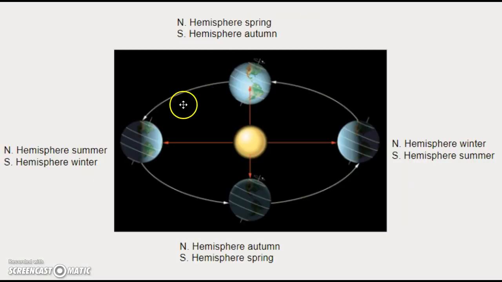So if we describe what is happening with the Earth itself, we need to look at these lines here. So we need to make sure we realize the equator. We have the equator that is 0 degrees north-south. It's a latitude line. We have the Tropic of Cancer in the northern hemisphere, 23.5 degrees north. And we have the Tropic of Capricorn, 23.5 degrees south. And notice, in this case right here, the northern hemisphere is tilted away. Notice the axial tilt. If it's tilted away, the Sun is most direct over the Tropic of Capricorn.